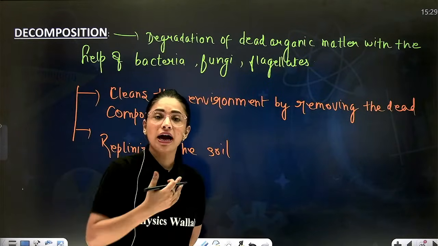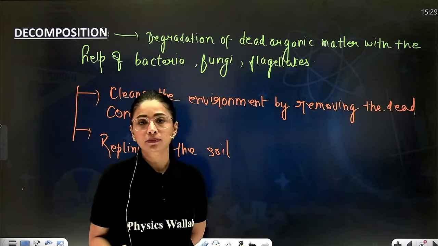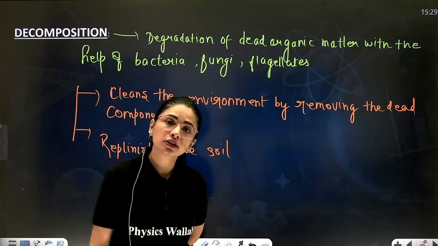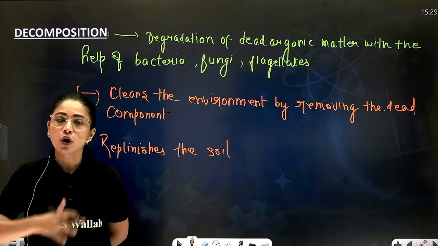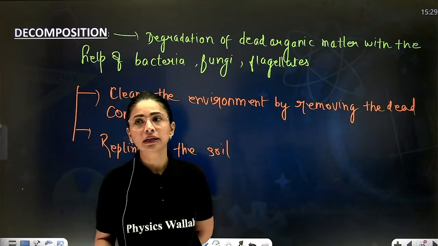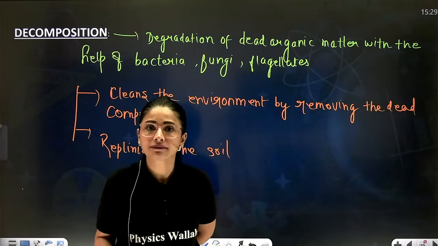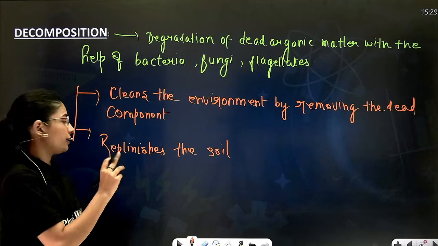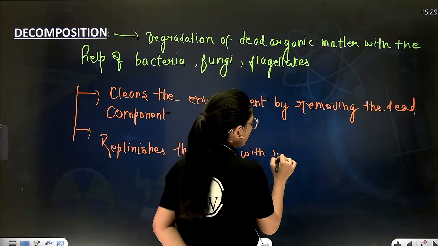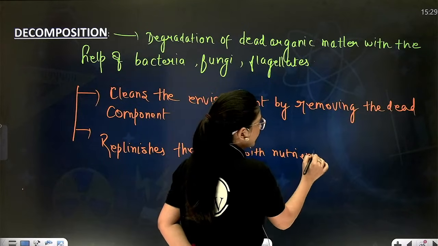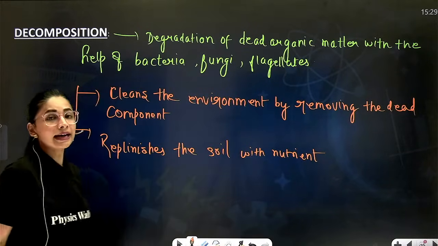Imagine if plants are simply taking in the nutrients from the soil, then from where will the soil get them? The soil acts as a reservoir. If you keep taking and do not return the nutrients, how will the thing survive? So for that survival, replenishing the soil with nutrients is a very, very important aspect. Correct?